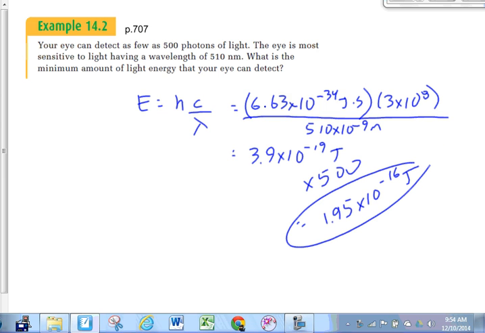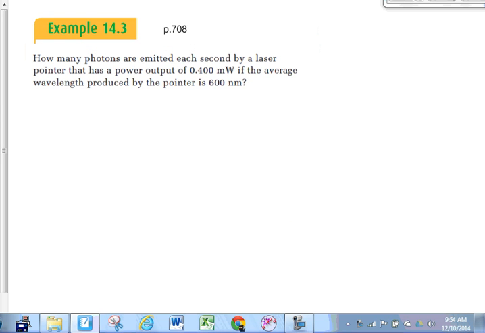So there you go. That's how much energy our eye needs to receive in order to actually physically see something, in order to have whatever it is in our eye that needs to be activated. I'm not a biologist, but it needs to have that much energy. All right? I'm going to do another example here just so we make sure we have enough time.